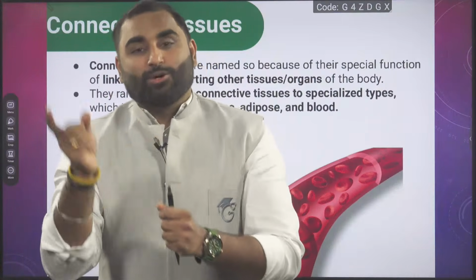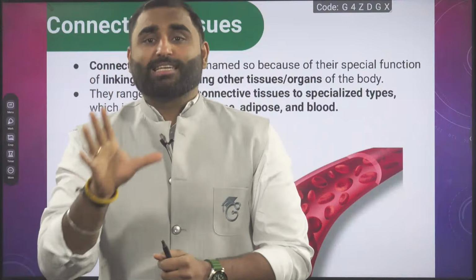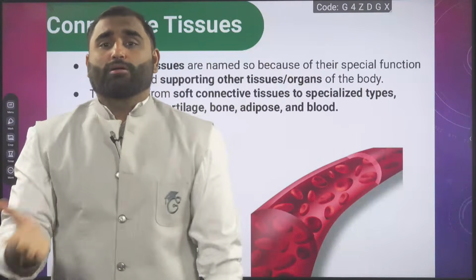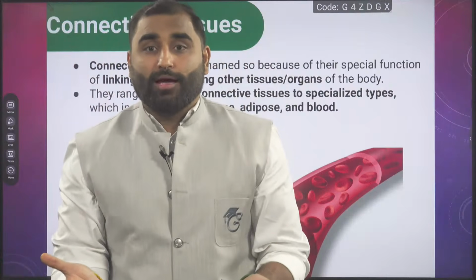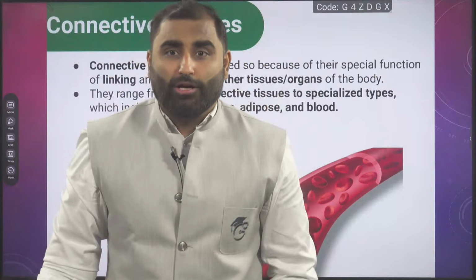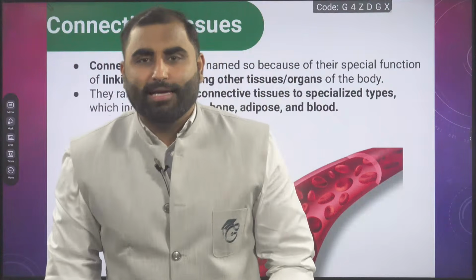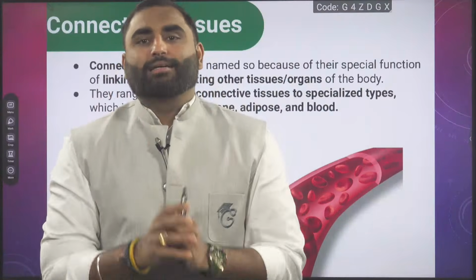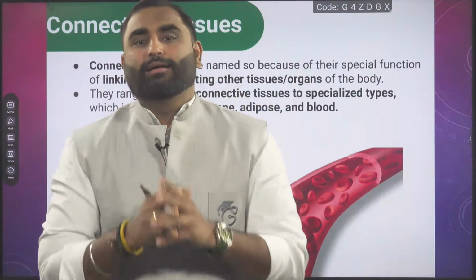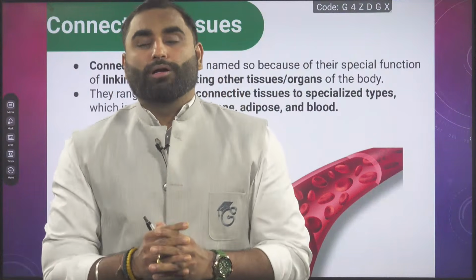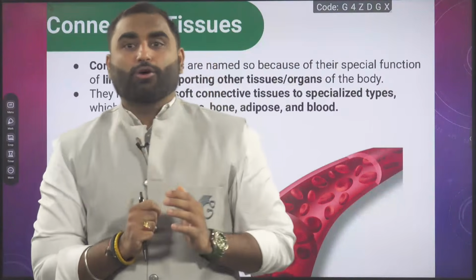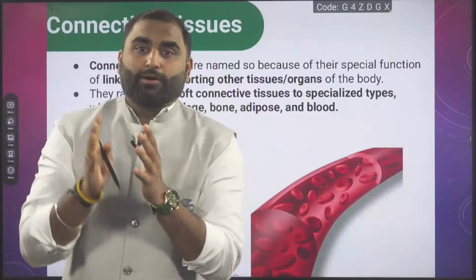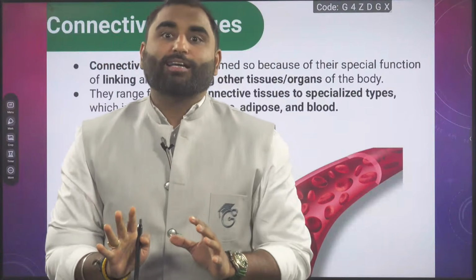So tendon is also a connective tissue which is connecting the muscle to your bone, or I can say ligaments, which connect the joints together. Your elbow joint, your knee joint, so many joints in your body, they are protected, connected, reinforced by what? The ligaments, which are holding your joints and securing your joints so that dislocation should not occur.